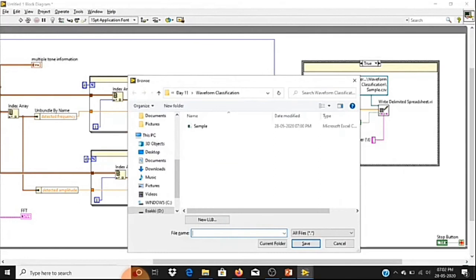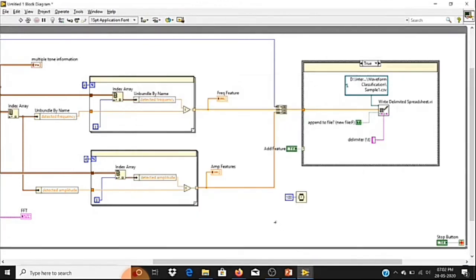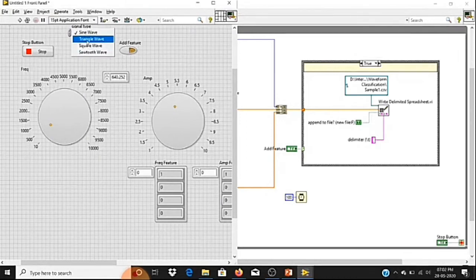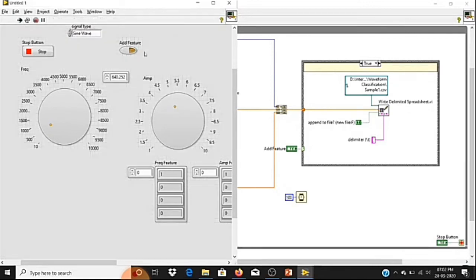Sample1.csv. Let me click save. Now I'm going to log only 2 pieces of information. The first one is the sine waveform, which will have index 0, and square has an index of 2. So I'll run and add a feature for sine. Next, I'm going to add a feature for square. So I have added features only for two waveforms.